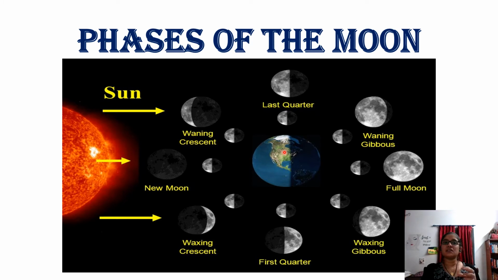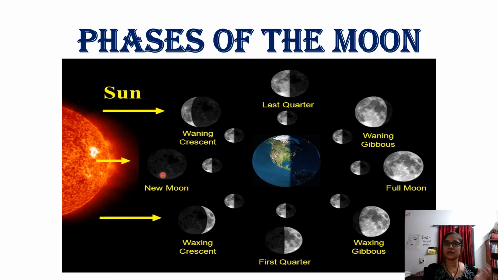Understood? So that's why when it is morning, you cannot see the moon properly, because it doesn't have light on its own and it has to depend upon the sunlight, and it will be somewhere else revolving around the Earth. But at night time you can see it because the sunlight is a little bit lighter at night, and it doesn't fall directly on the moon. So here you can see it's a new moon because it is in a straight line in between the Earth and the sun. That phase is called new moon. New moon means there is no moon that day.